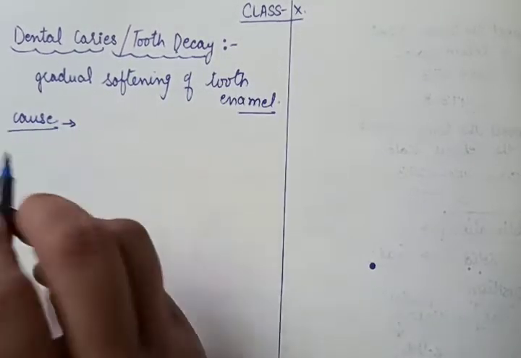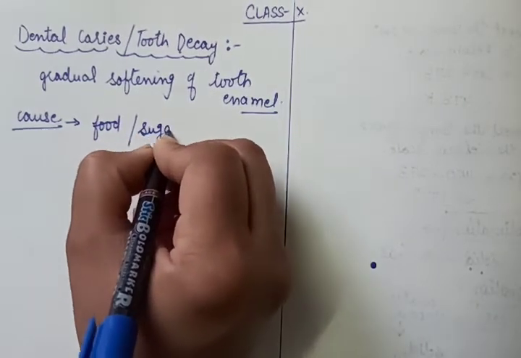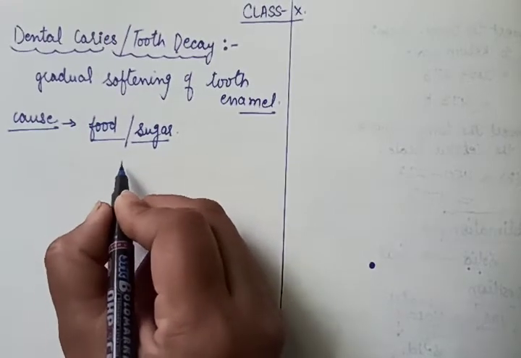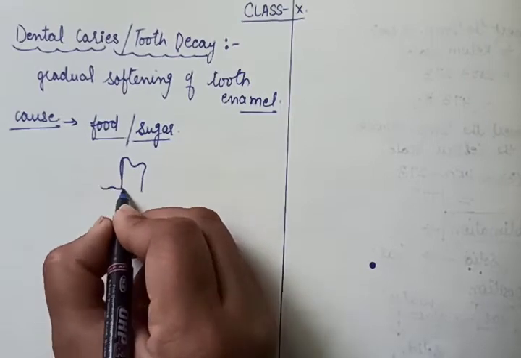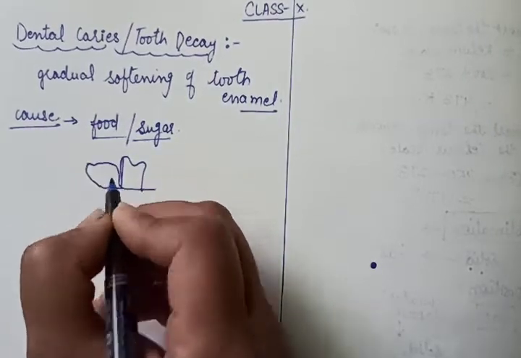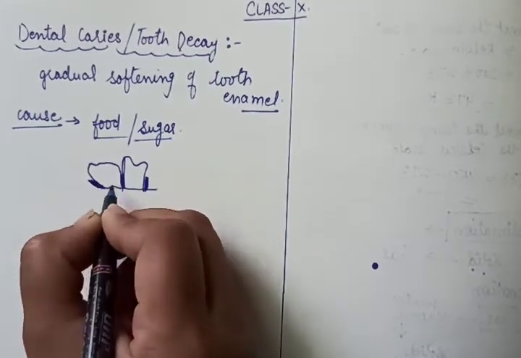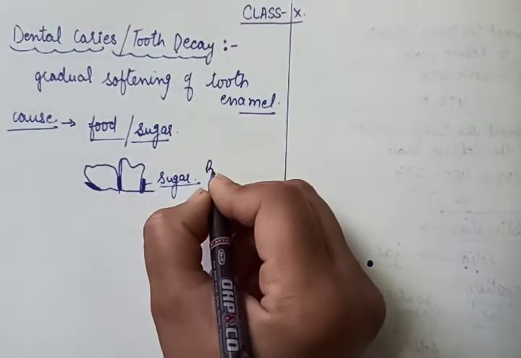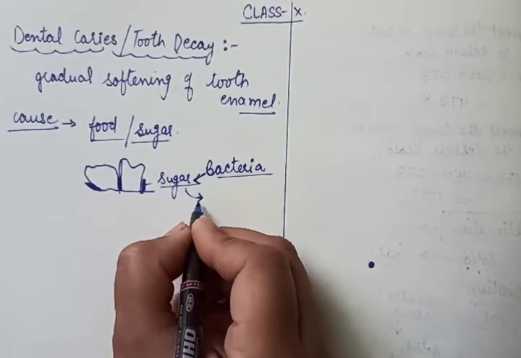Students, what happens when we eat something? Any kind of food or sugar, when we eat, it gets stuck in our mouth, between the teeth. Assume that this is your teeth, and here the food gets stuck or sugar particles get stuck. Now on this food particle or sugar, bacteria, microorganisms, feed and convert it into acid.